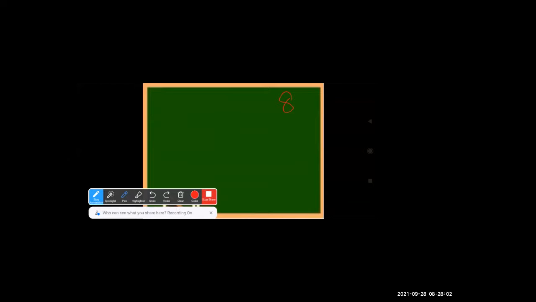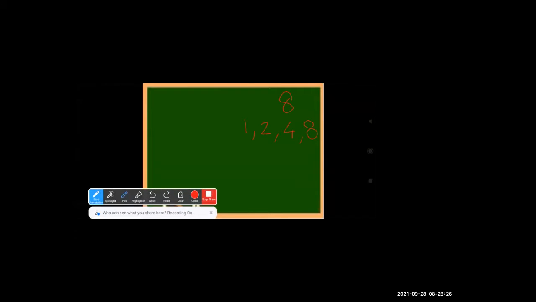You have to tell me now. 1, 2, 4 and 8. Very good. See, the factors of 8 are 1, 2, 4 and 8. Right? Now, tell the factors of 12.